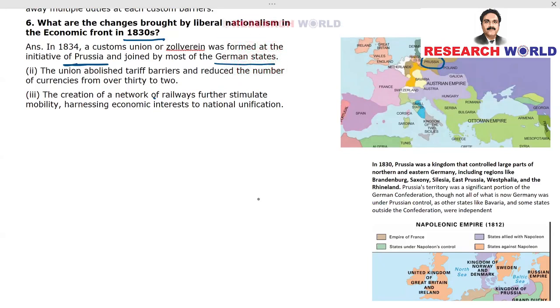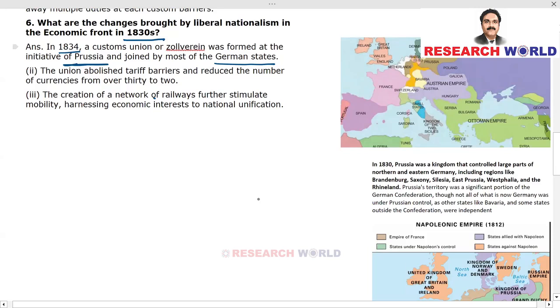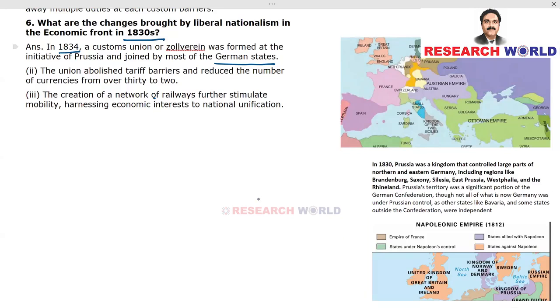So at that point of time, some areas like Rhineland, etc., were under Prussia. Prussia was controlling the territories of Germany, and in 1834, a customs union or Zollverein was formed at the initiative of Prussia and joined by most of the German states who were under Prussia. So they all joined in this customs union.